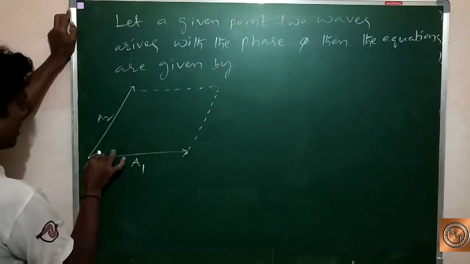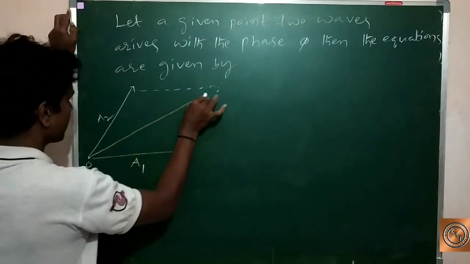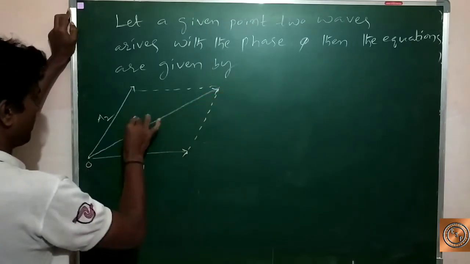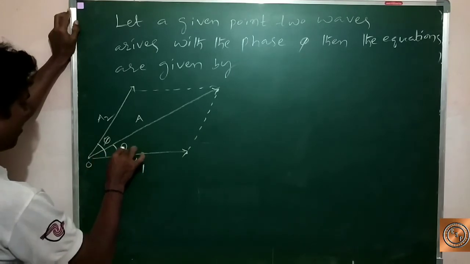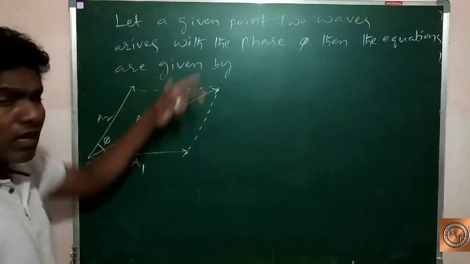Here the resultant amplitude is A, with the phase pi, which makes an angle of theta here. So what are the equations?